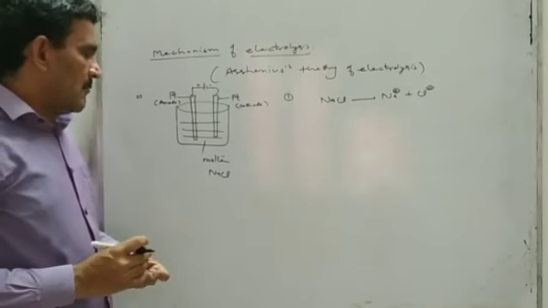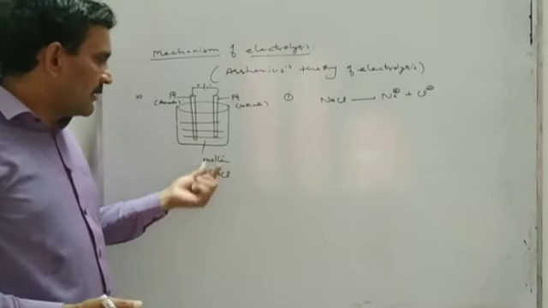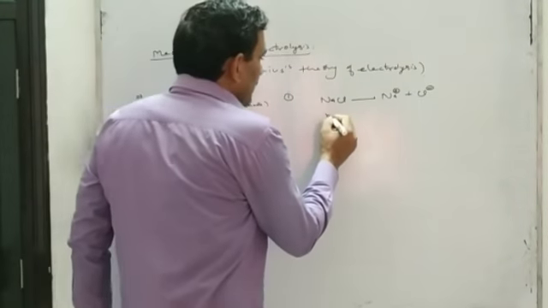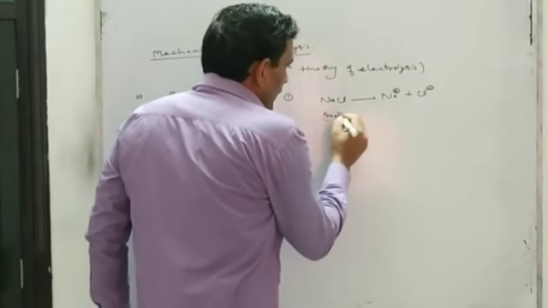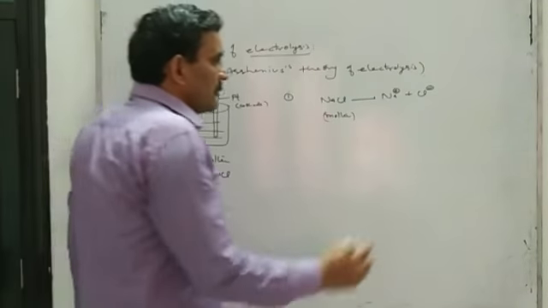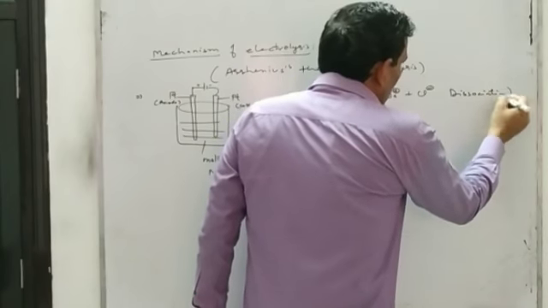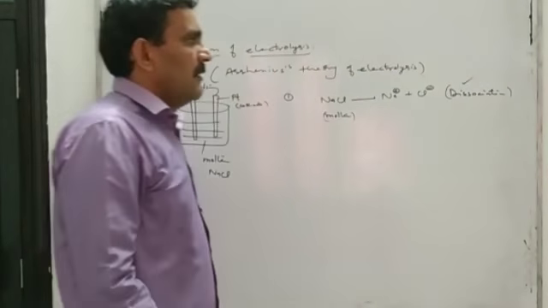But if sodium chloride is strongly heated and melted, then in molten sodium chloride there will be free sodium ion and chloride ion due to dissociation of sodium chloride. That is, first of all, the electrolyte dissociates.